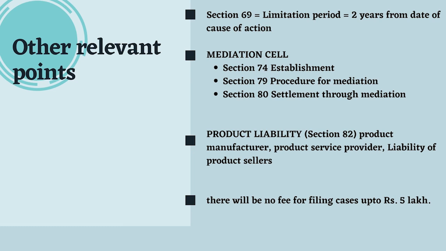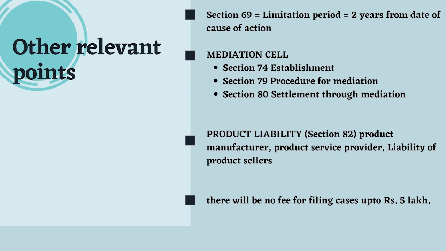Mediation will be held in mediation cells, which will be established under the aegis of the Consumer Commission. There will be no appeal against a settlement through mediation. Now, what should you remember for the exam? Section 74 talks about the establishment of the mediation cell. Section 79 talks about the procedure for mediation, whereas section 80 talks about settlement through mediation. So do remember these three sections.